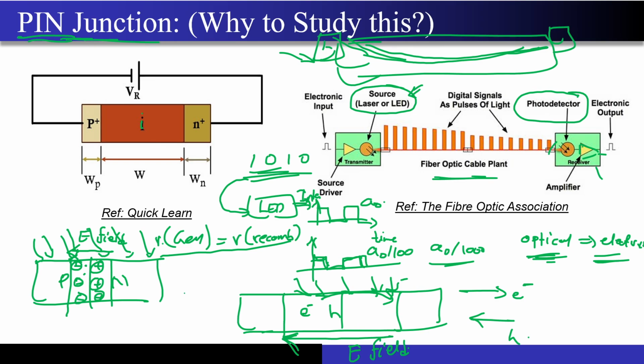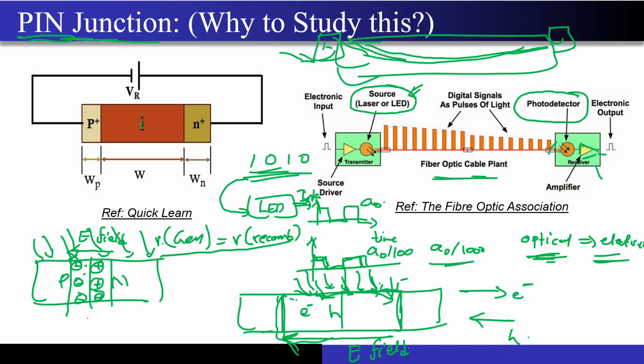So now I'm considering an intrinsic region over here. Instead of just having this PN junction, I'm inserting an I region. The whole purpose of doing this is to increase the depletion region, because I want this depletion region to be as wide as possible, so that I increase the capture area for the light that is falling. What do I mean by capture area?